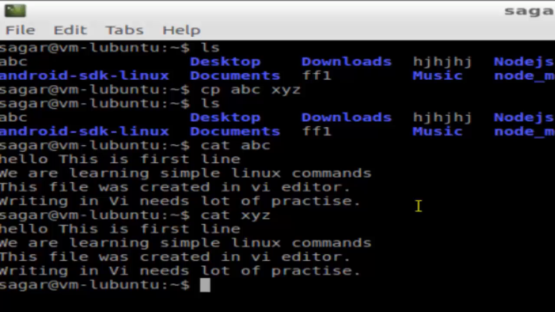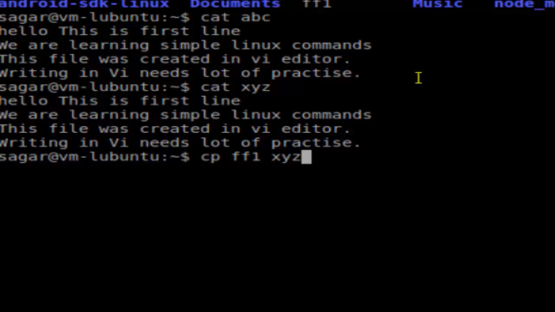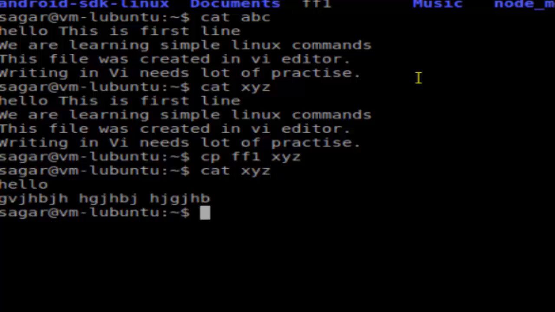Now what will happen if I copy this ff1 file to xyz? Since the xyz file already exists, let us see what happens when I try to copy the ff1 file. As you can see, the contents of xyz have changed now because I have copied ff1 in there. The more important thing to notice here is that Linux did not ask whether you want to override that file, even though the xyz file already existed there.